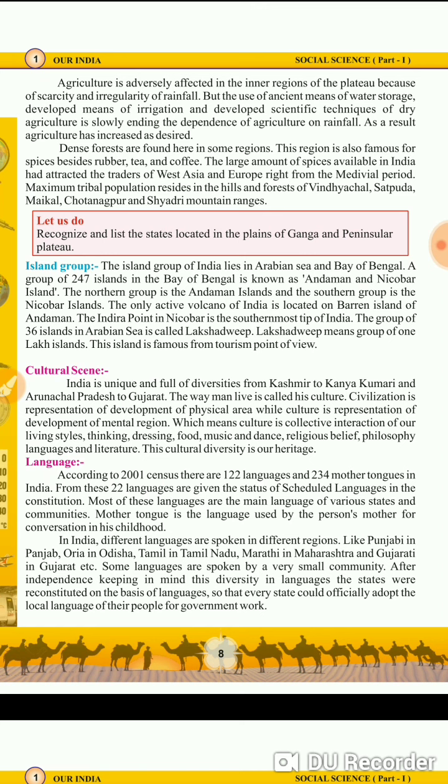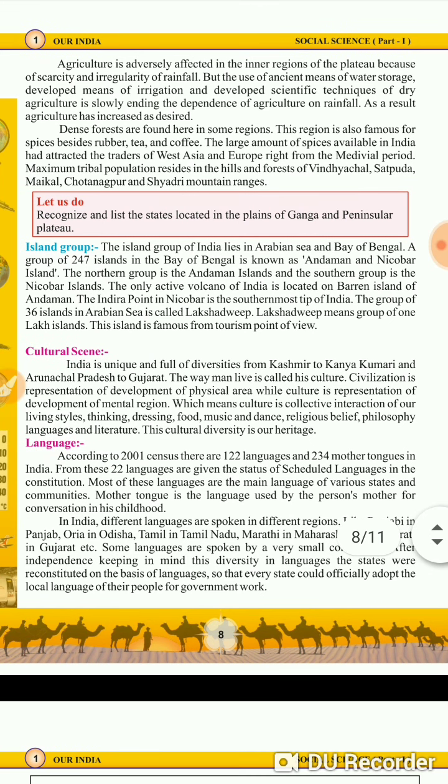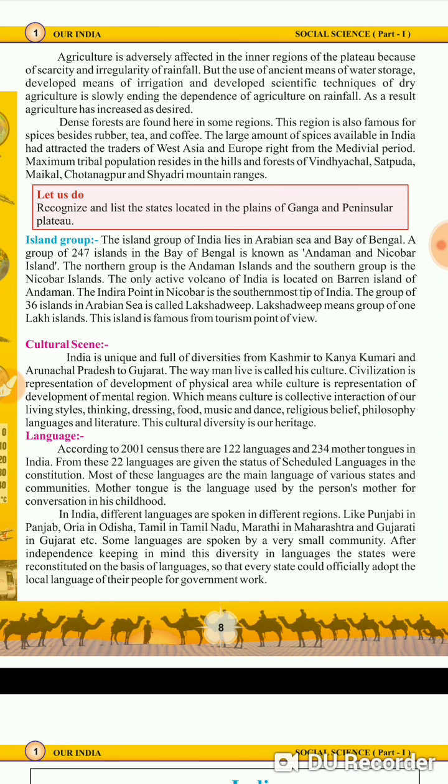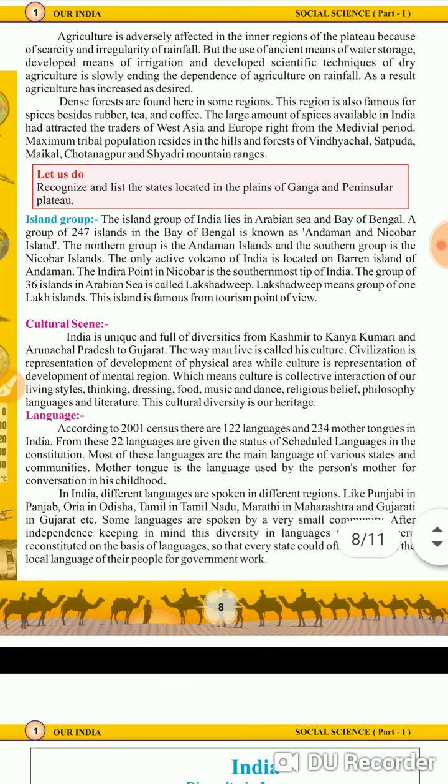That is also important, that Lakshadweep is located in the Arabian Sea and it is a group of 36 islands, and its capital is Kavaratti. Lakshadweep means group of 1 lakh islands. These islands are famous from the tourism point of view. So all these island groups are very much famous for tourism also.